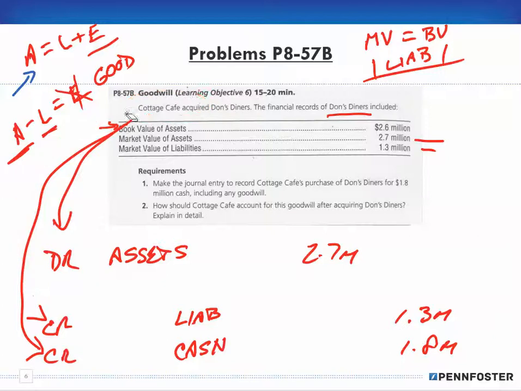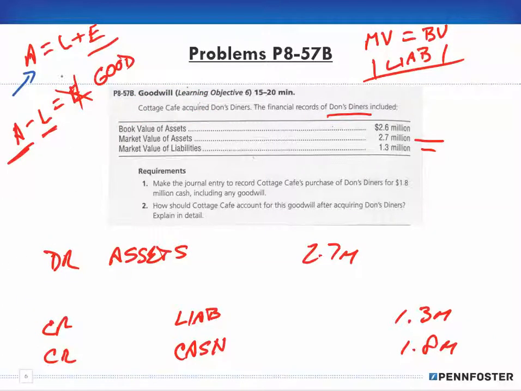Because we're looking at it from the perspective of Cottage. And of course, the difference between the two, which is a double check, is the 400,000, or the $400,000 of goodwill.